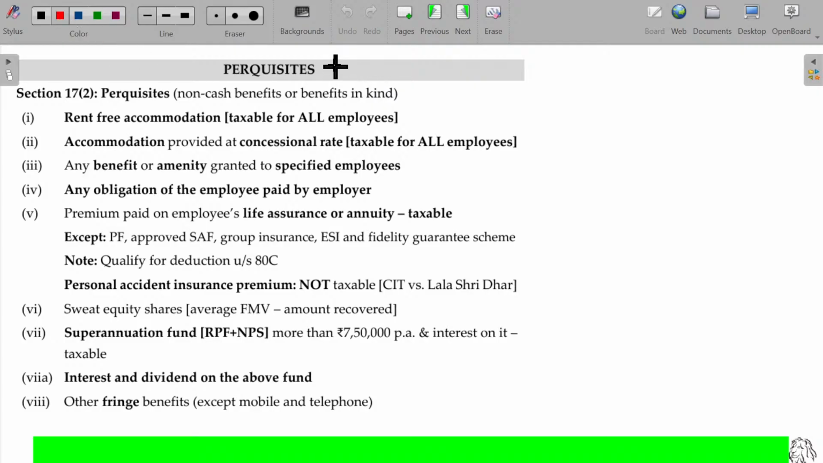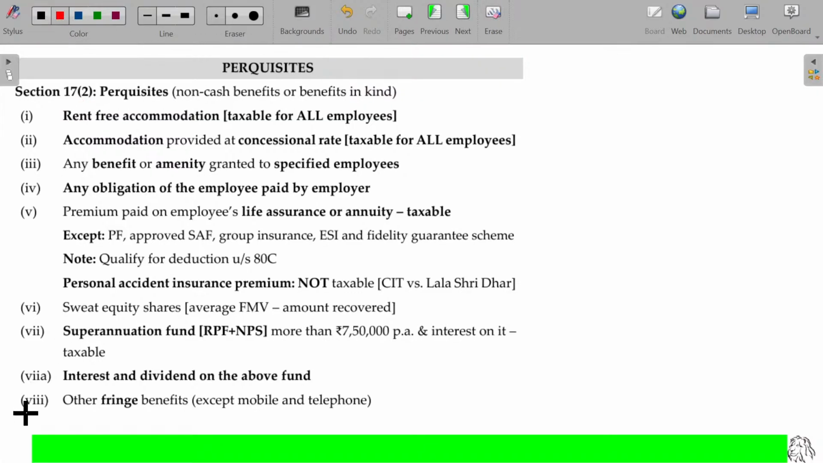Now let's start with perquisites, section 17 class 2. In 17 class 2, we have been given almost 8 items, one additional item in 7A. So 9 items, like in fringe benefit also we will study around 7 or 8 items. So many points we have here. Perquisites is nothing but non-cash benefit.